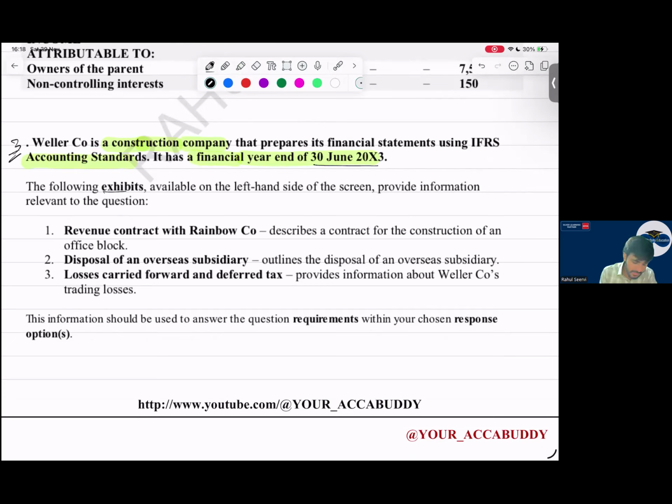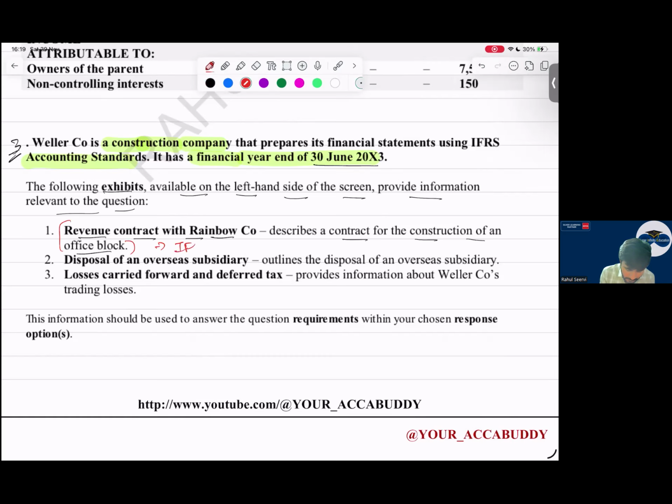The following exhibits available on the left hand side of your screen provide information relevant to the question. Based on your CB platform, it will be on the left hand side. The first exhibit is a revenue contract with Rainbow Company, that is our company, which describes a contract for the construction of an office block. We have to construct the office block.